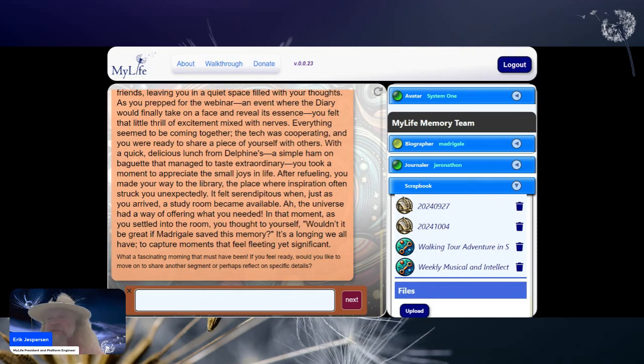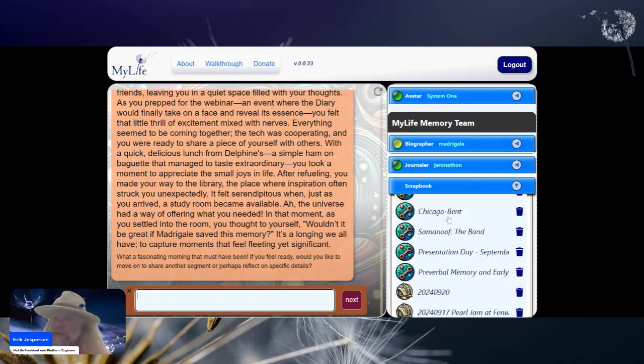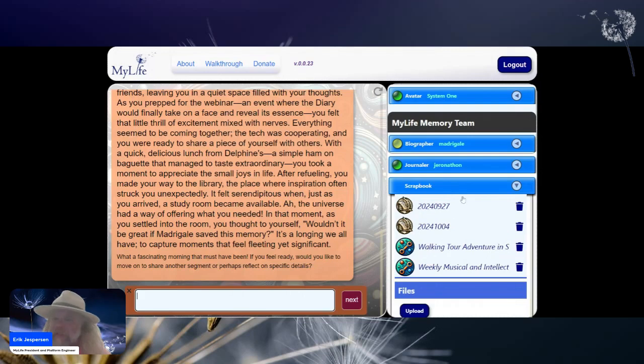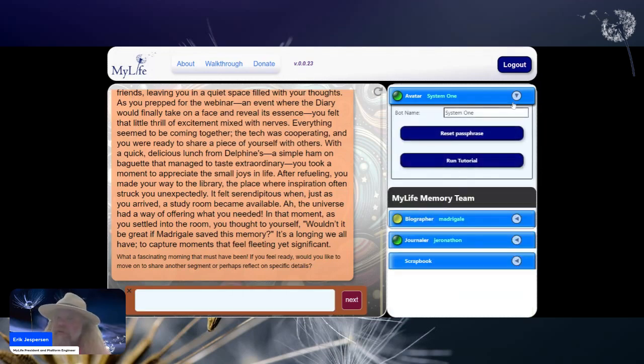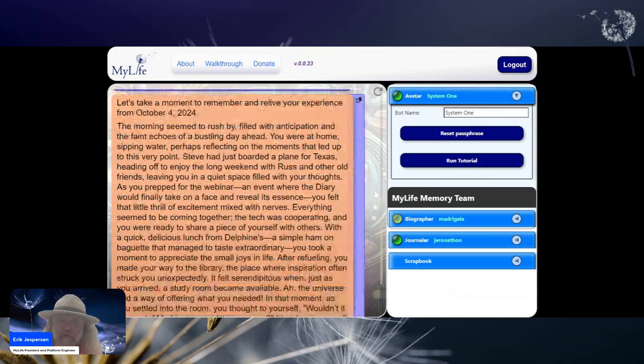Here's some additional information, and we'll incorporate that into the summary that it has created for you behind the scenes inside the scrapbook.